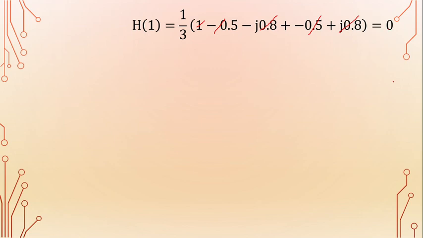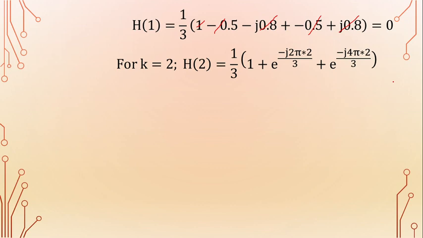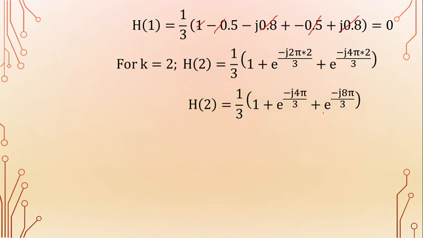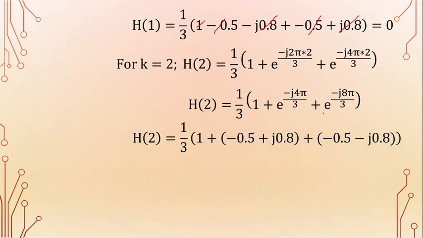Next substitute k equal to 2, then H of 2 is equal to 1 by 3 into 1 plus e power minus j 4 pi by 3 plus e power minus j 8 pi by 3. So using Euler's identity, the value of e power minus j 4 pi by 3 is minus 0.5 plus j 0.8, and e power minus j 8 pi by 3 value is minus 0.5 minus j 0.8.